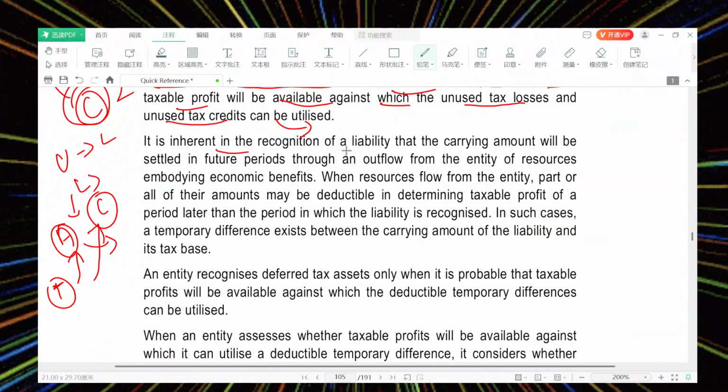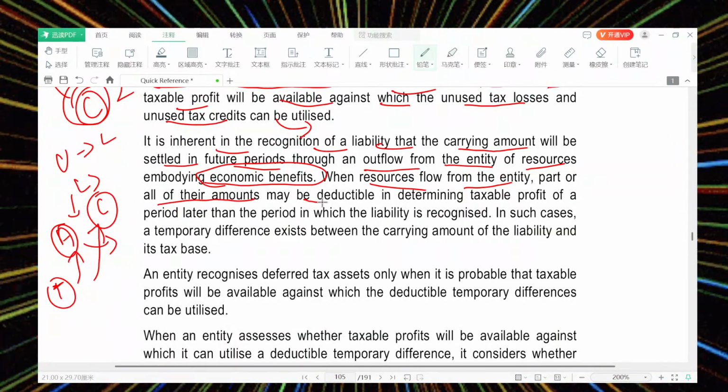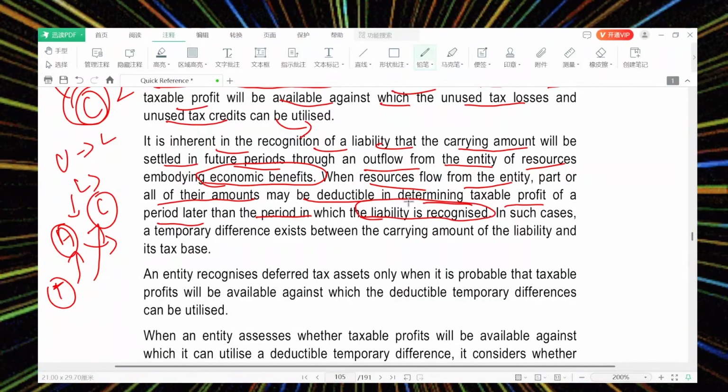It is inherent in the recognition of a liability that the carrying amount will be settled in a future period through an outflow from the entity of resources embodying economic benefits. So sometimes when there is more to pay, we use the economic resources to settle it. When the resources flow out of the entity, part of them or the amount may be deductible in determining the taxable profit of a period later than the period in which the liability is recognized.